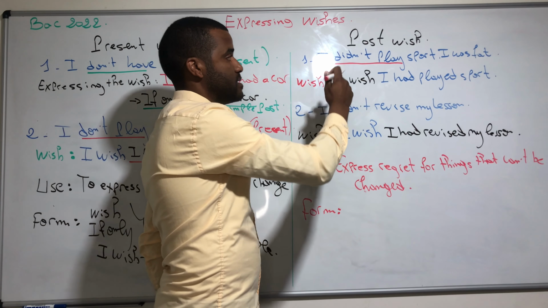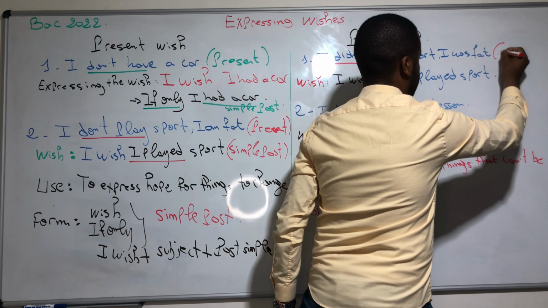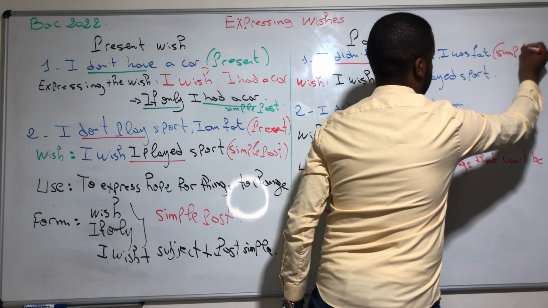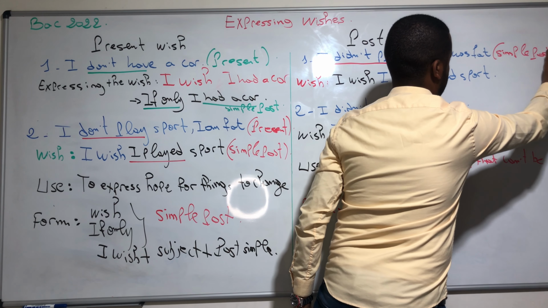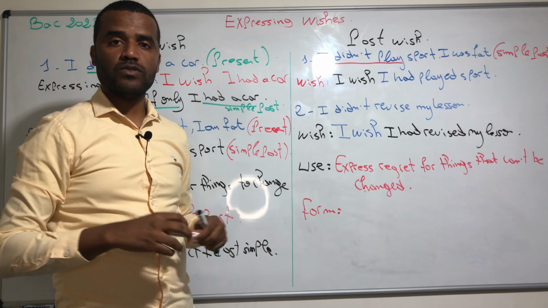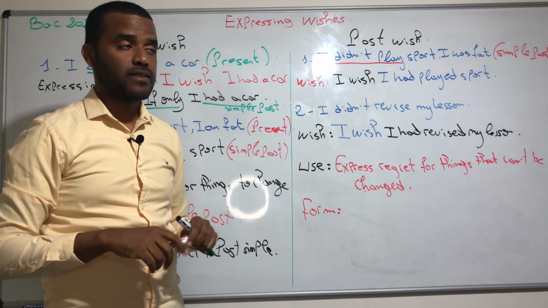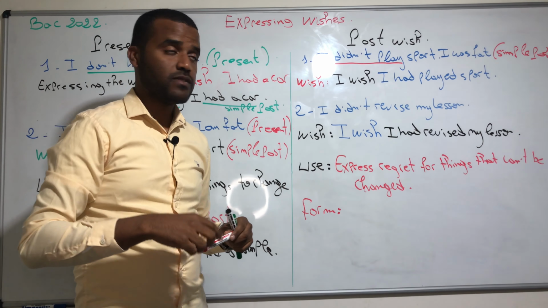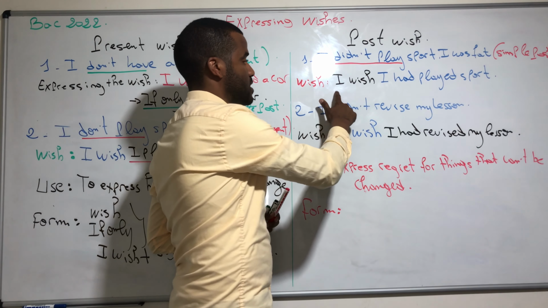So when we say "I didn't play sports," it's simple past, right? Okay, "I didn't play sports," the tense is past simple. But when we are writing with wishes, what do you think we have here?